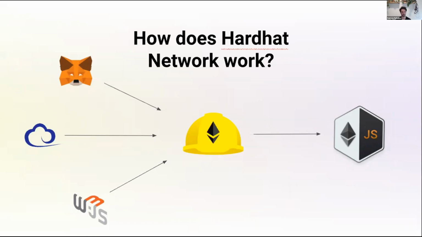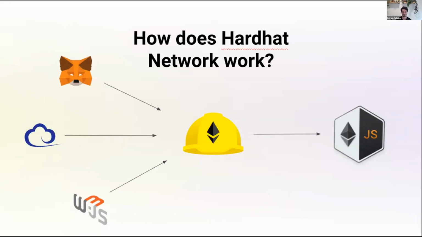We don't forward those blocks either and don't communicate with anyone else. And to do this, we use EthereumJS VM, which is a TypeScript EVM implementation, and it lets us execute everything locally.